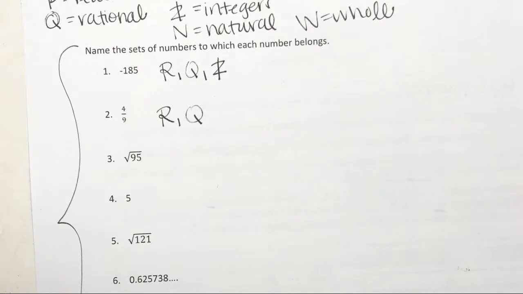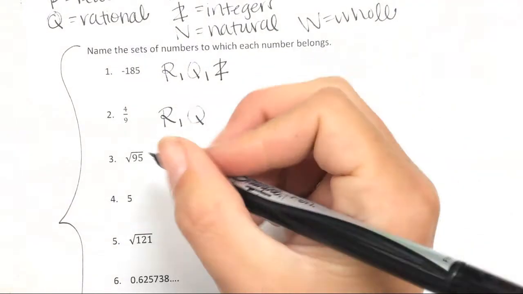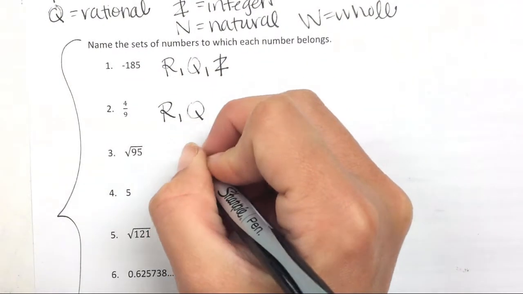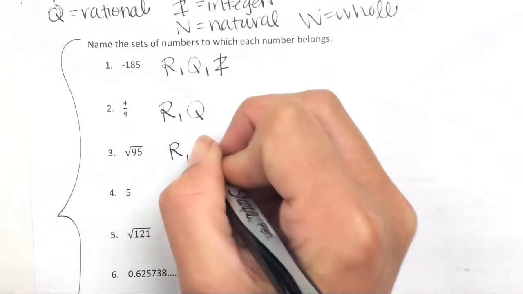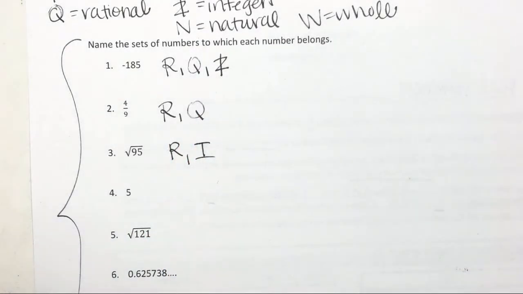Alright, square root of 95. Jessica, give me one letter. I. Very good. What's the other one we need? R. Can it be anything else? Nope. And remember, if it's real and irrational, it can't be anything else. Can't be rational, whole, integer, or natural. So you could stop there.